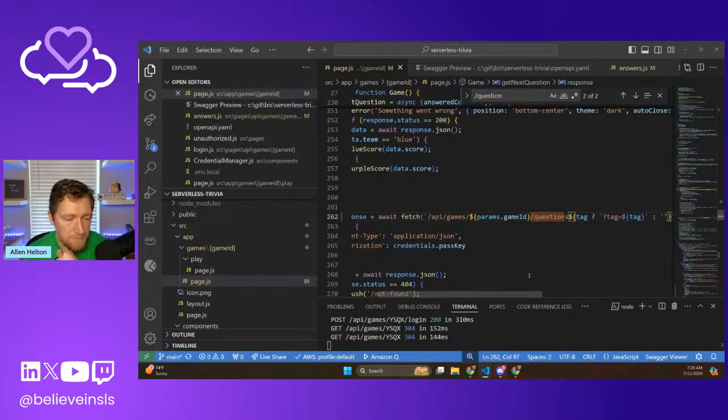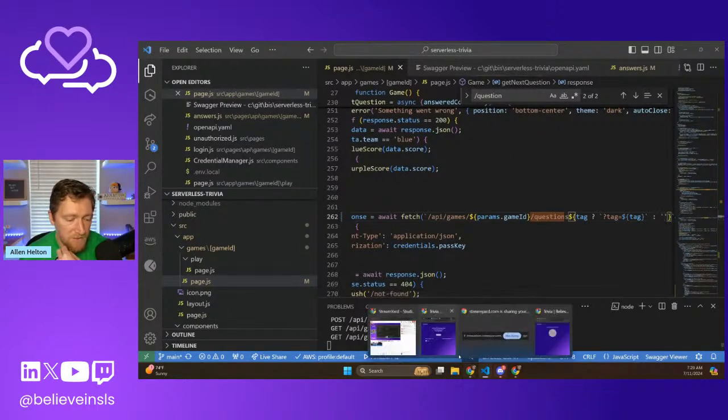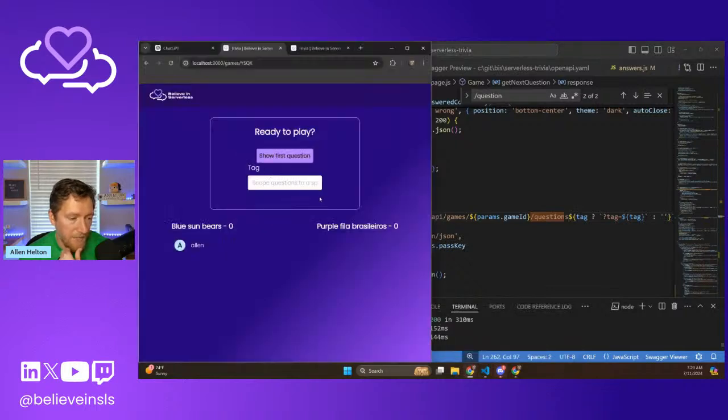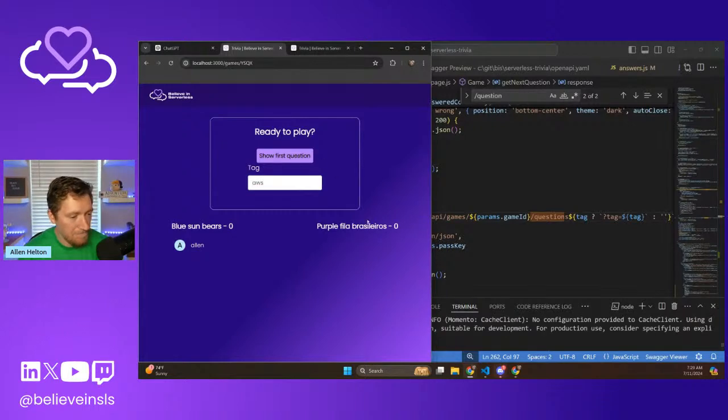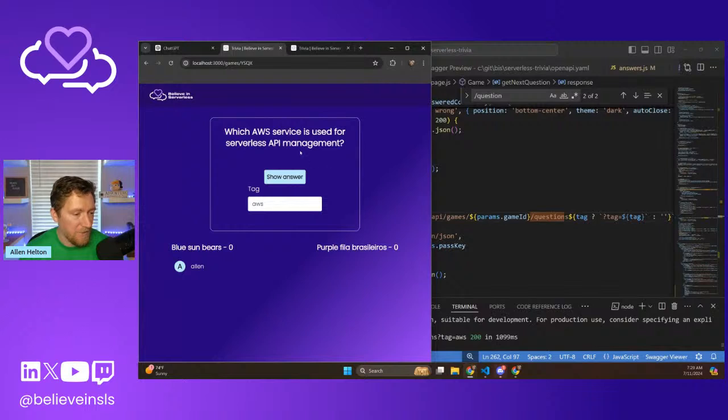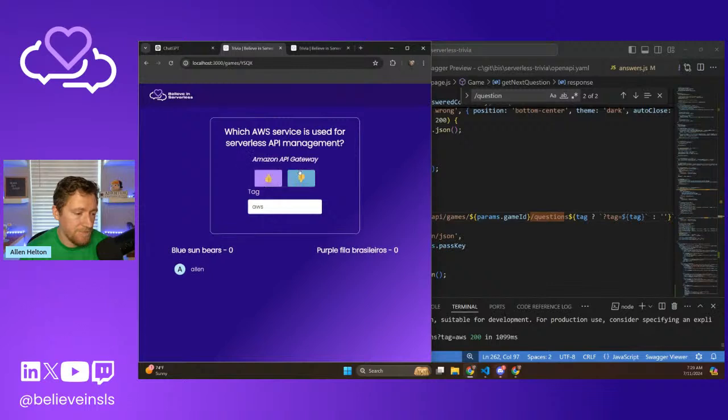Okay. Let's see if that works. Let's see what that looks like. Bad. That looks bad. But let's see if it works. Let's say AWS. Which AWS service is used for serverless API management? That's definitely API Gateway. Cool.